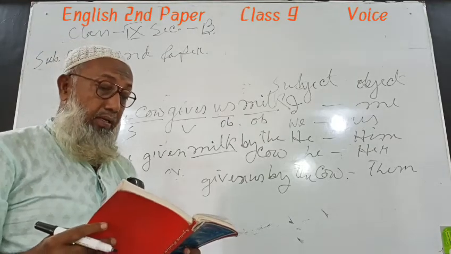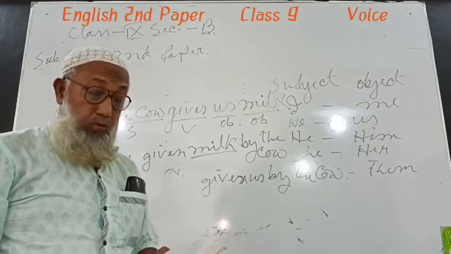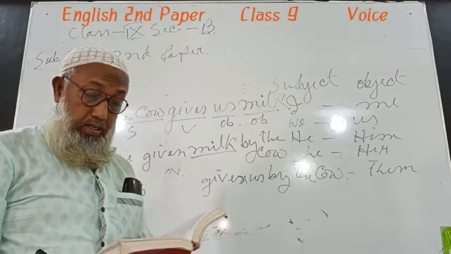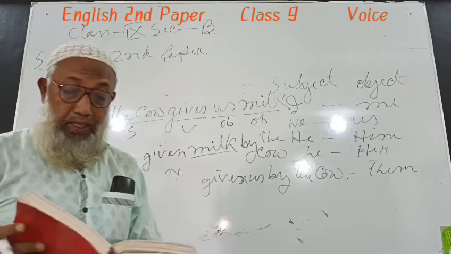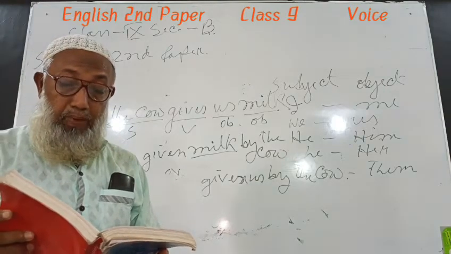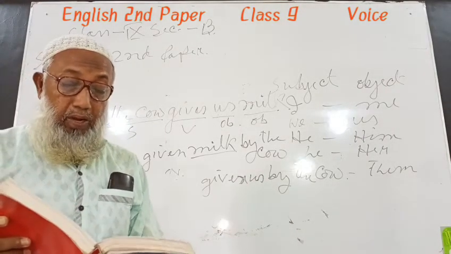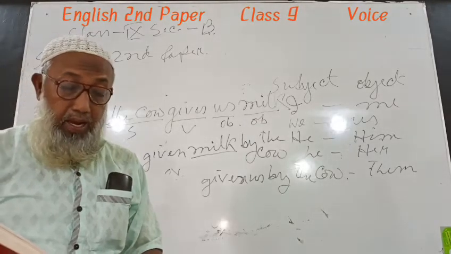To change the voice of imperative sentences, if the verb in the active voice expresses order, request, advice, etc., the word let is usually placed at the beginning of the passive voice and the verb is placed before the past participle of the main verb.